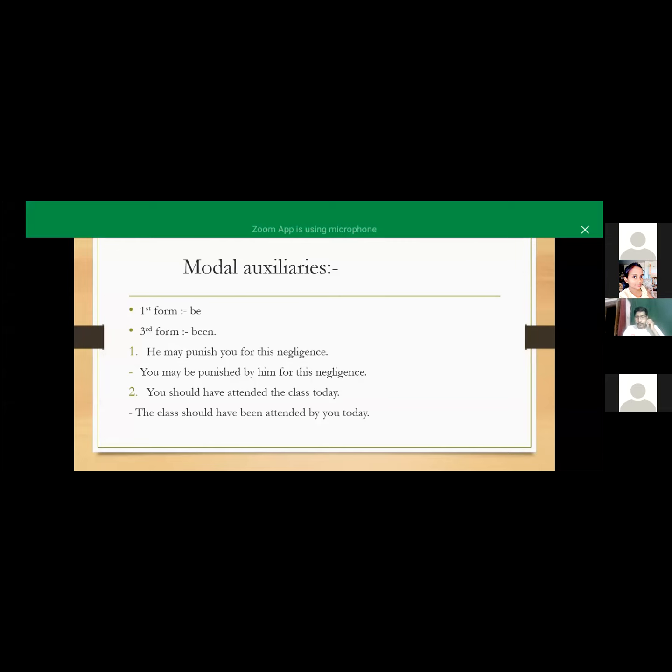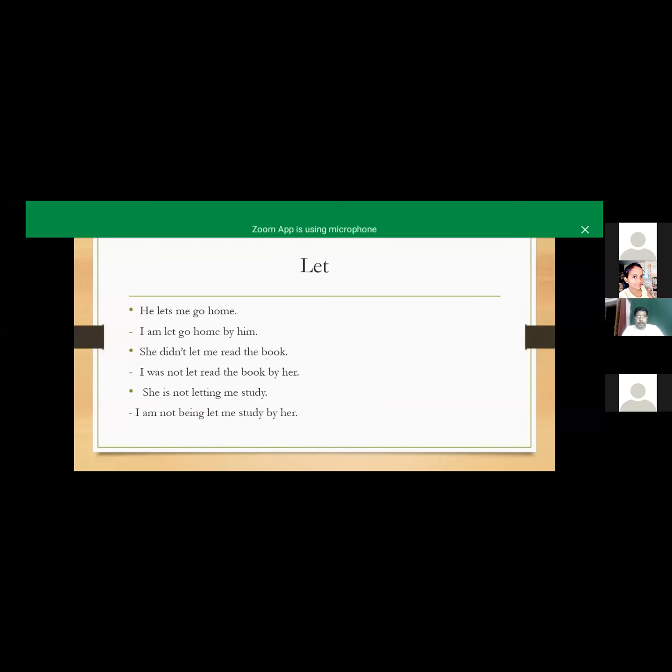So thank you, Subhangi, for today's class. Tomorrow we will continue. Okay, sir. Actually, we have only 3 minutes, that's why I'm just saying.